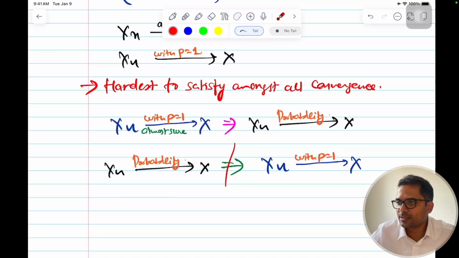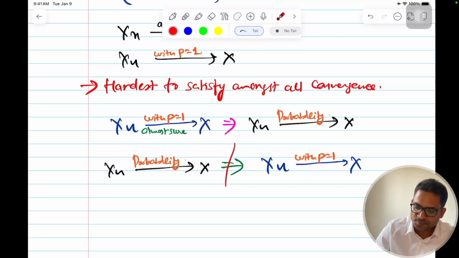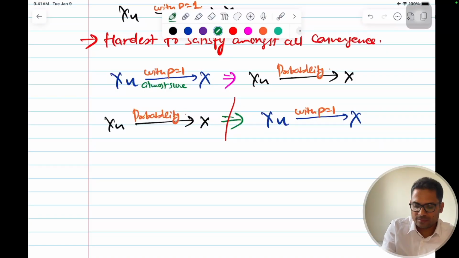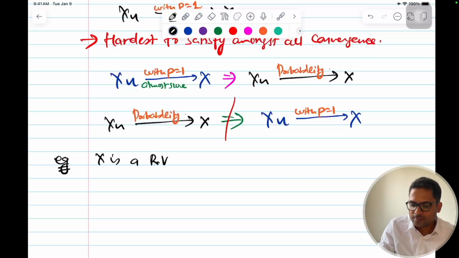Let me give you a small example here. This is a very toy example, but this will make things clear. For example, you have x, a random variable such that x1 equal to x2 equal to so on till xn is equal to half. This is a constant.